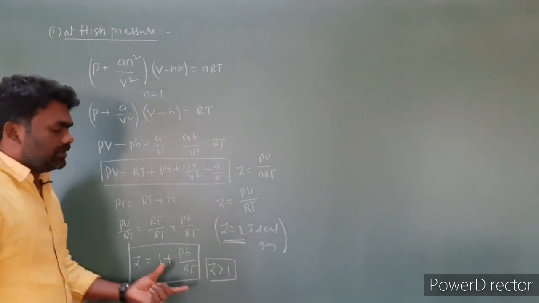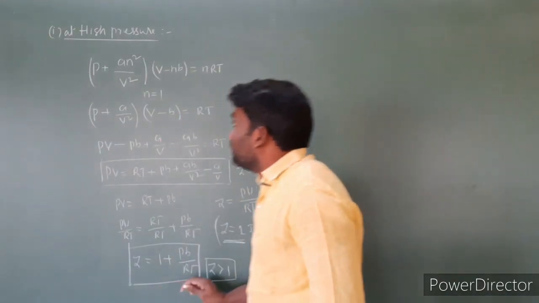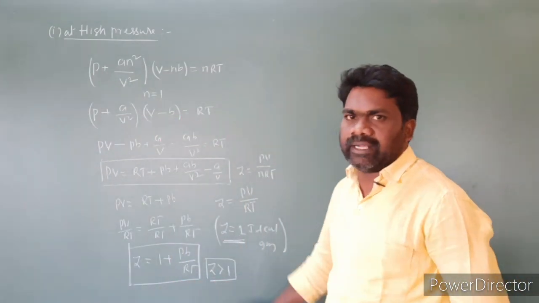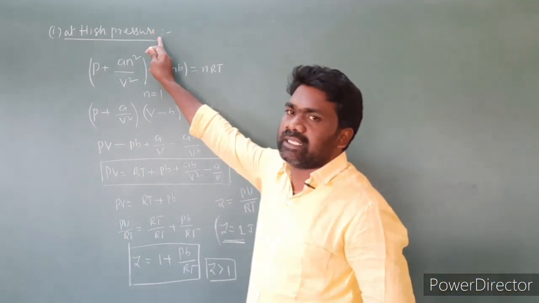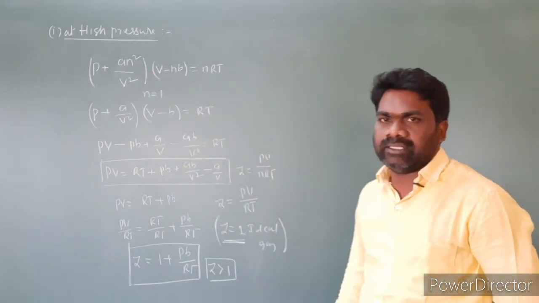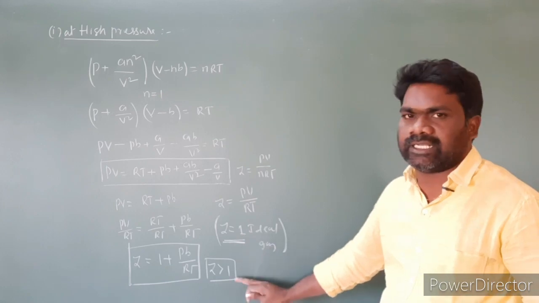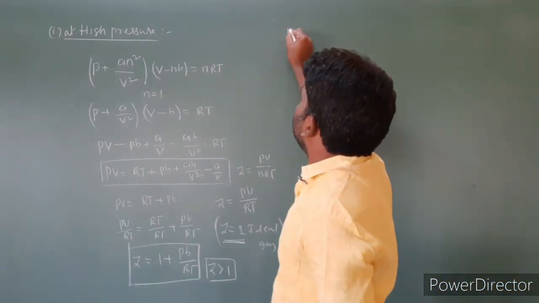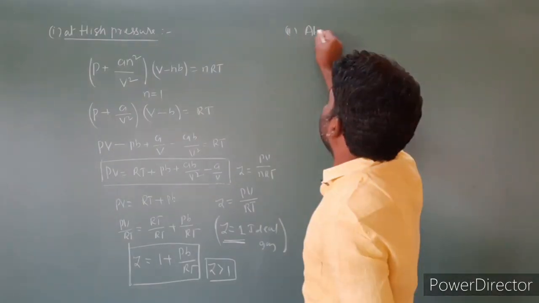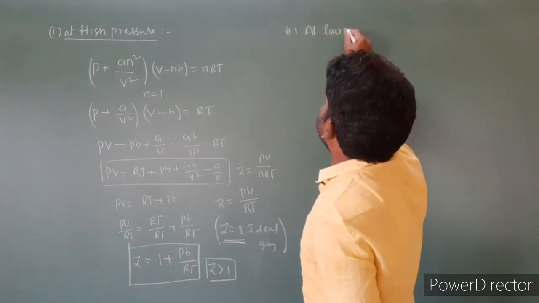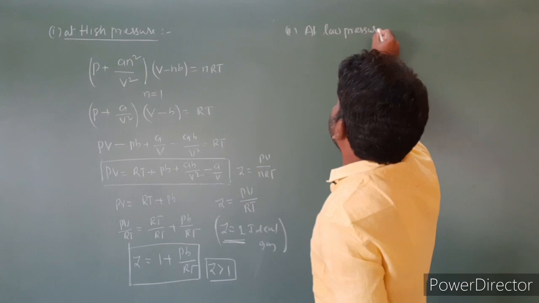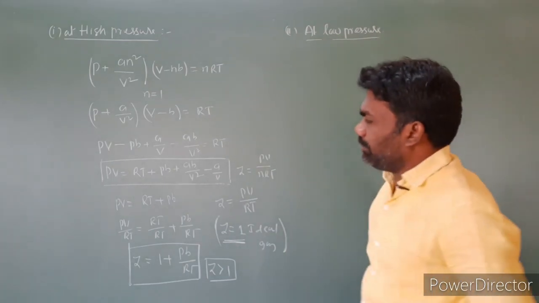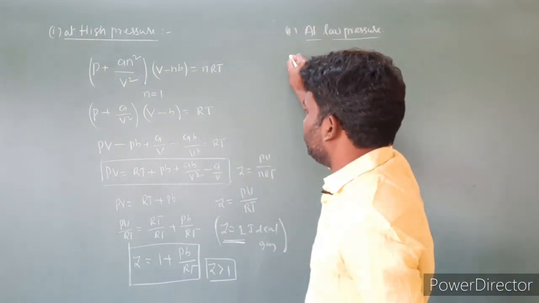So for this case, the real gases will show deviation from ideal behavior. At a high pressure, the real gases show deviation from ideal behavior. Z is not equal to 1; Z is greater than 1. Second case, I am taking low pressure. At low pressure, I am taking this equation directly.